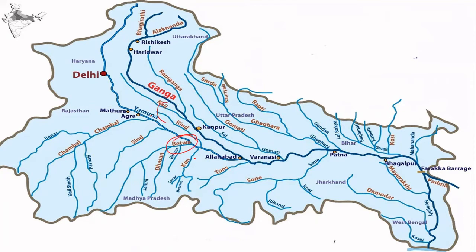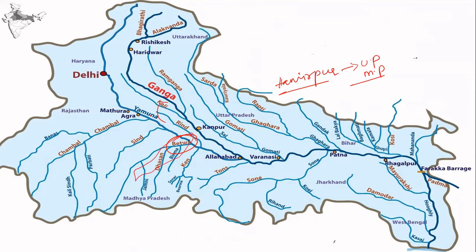The Betwa River originates in the Bhopal district in Madhya Pradesh, and this river joins Yamuna River near Hamirpur. The river runs through Uttar Pradesh and Madhya Pradesh, so it covers both. This basin is a kind of saucer shaped, with sandstone hills around the perimeter.